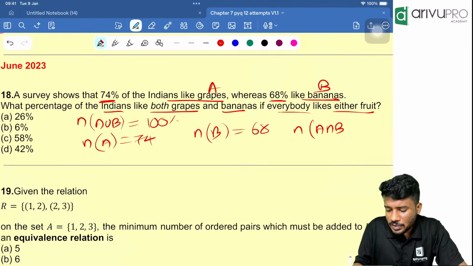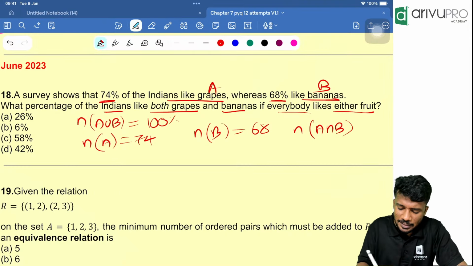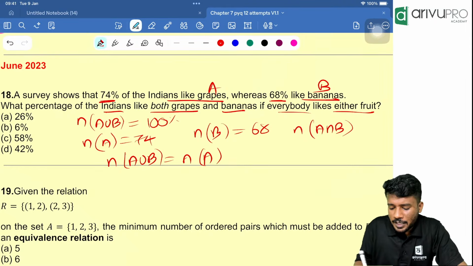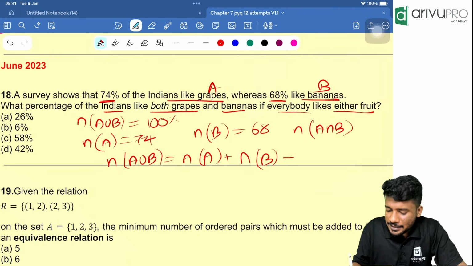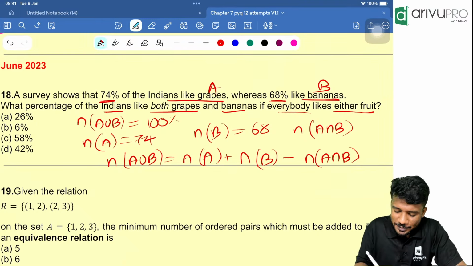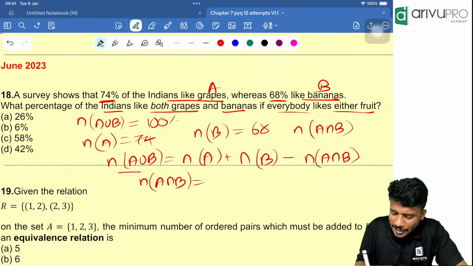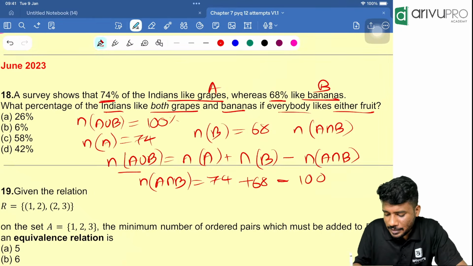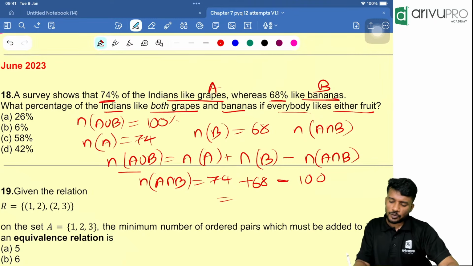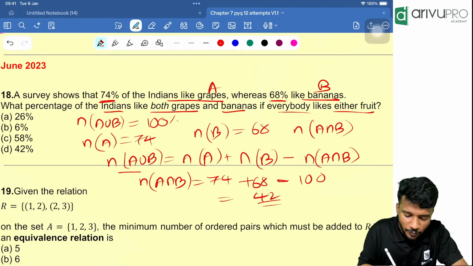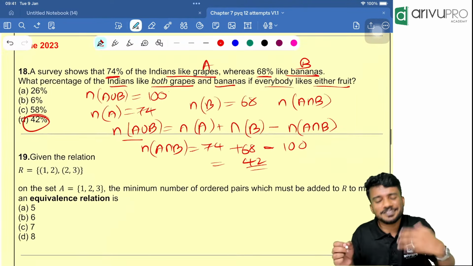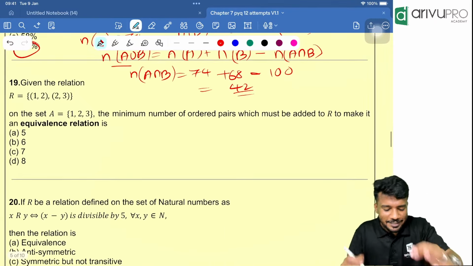Now we need to find n of A intersection B. Very easy to find. Now you tell me, n of A union B is equal to what? n of A plus n of B minus n of A intersection B. Take this to the other side and this to the other side, which will become n of A intersection B equal to n of A, which is 74, plus n of B, which is 68, minus 100, which is nothing but 142 minus 100, that is 42. So 42%. Why did I write percentage over here? Because I took it as 100. Anyway, in percentage it will be 42%.